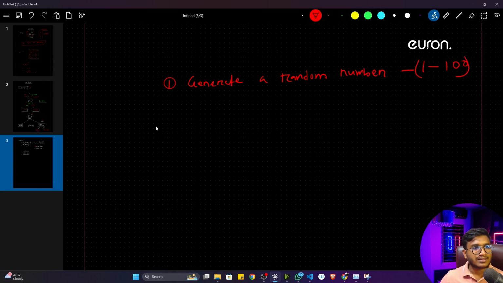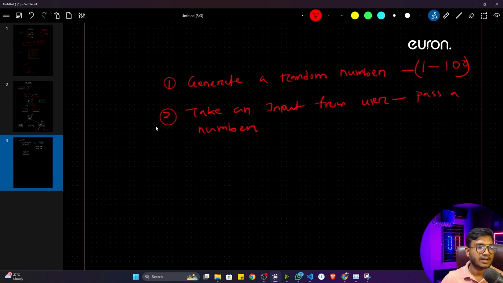Then the second functionality: I have to take an input from the user. The user will pass a number.